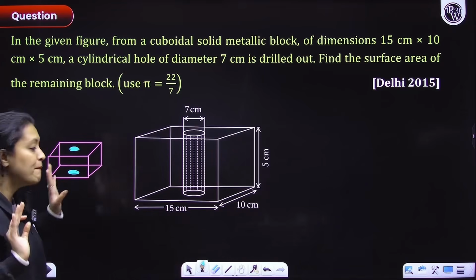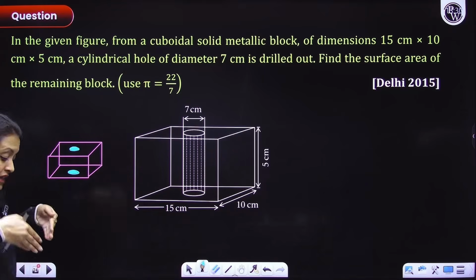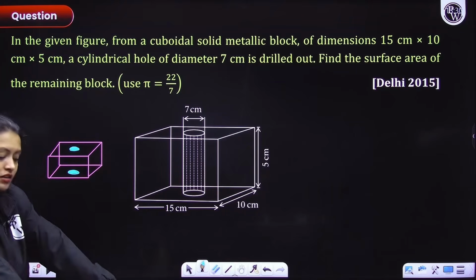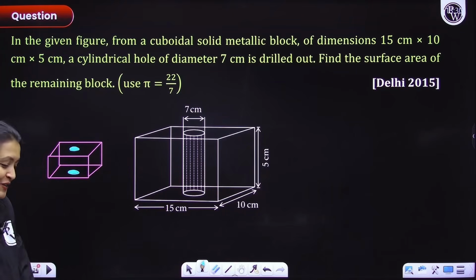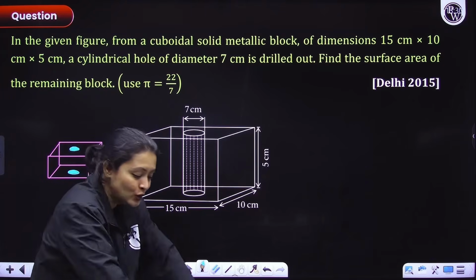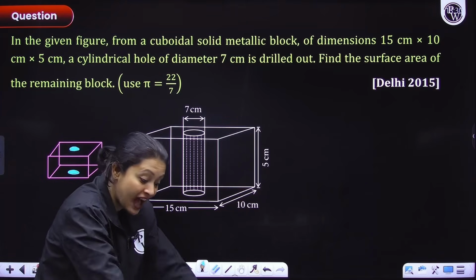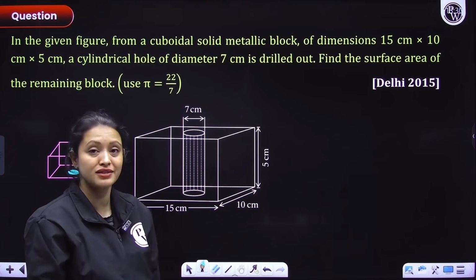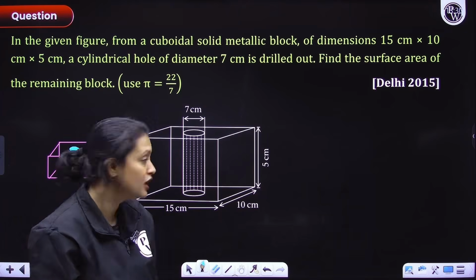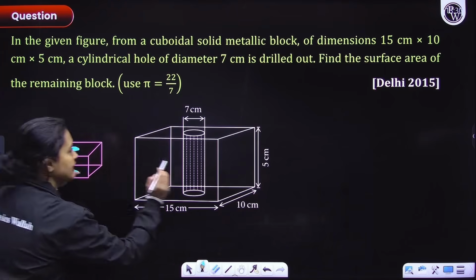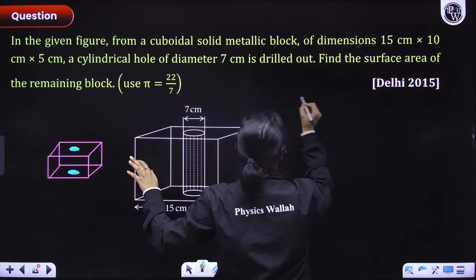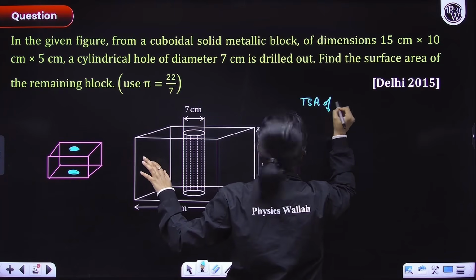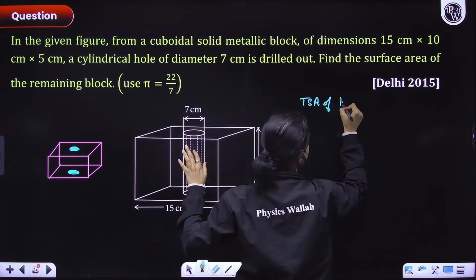Cool. Okay, got it. But now there's a hole, obviously there's a hole, and the hole's curved surface area, or you could say that inside the hole you have surface, right? What do you have? You have surface. So for that surface you will have to find the surface area, right? So that means I'll write it here. From TSA of the block, remaining block.